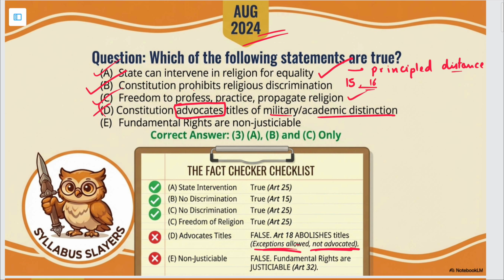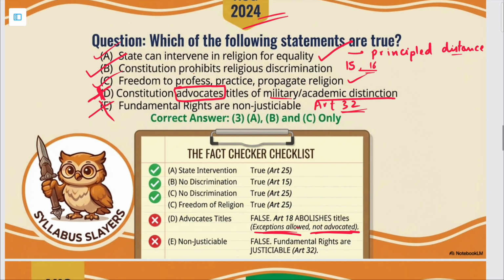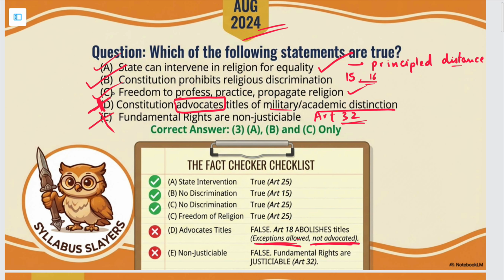Then fundamental rights are non-justiciable, so this is also wrong. Fundamental rights are justiciable. आर्टिकल 32 के अंदर. ठीक है, writ jurisdiction वगैरह है. So fundamental rights are justiciable. So these three are correct whereas these two are wrong.